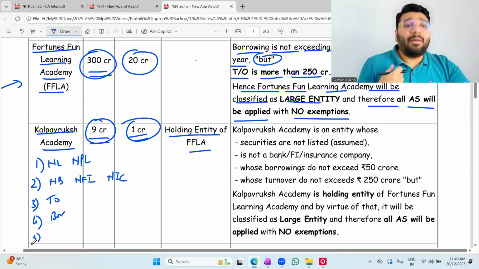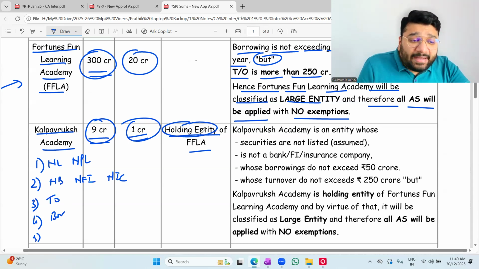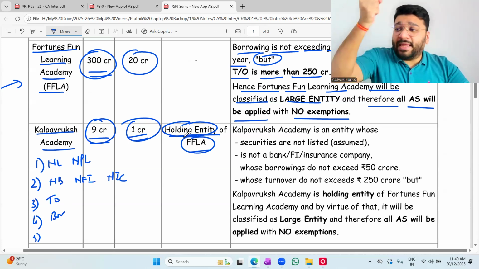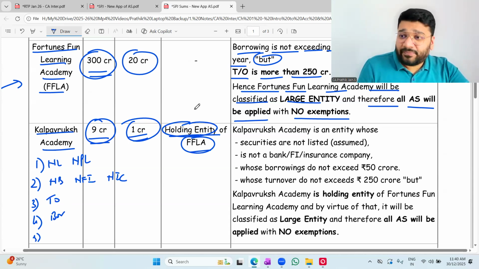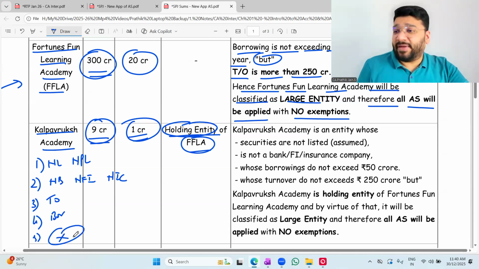Fifth one. Ask me, am I the holding or the subsidiary of any other entity? Yes or no? Yes. Kalpavriksha is the holding entity of FFLA. So what? I'm only holding; they are not holding me. So MSME? Oh no, oh my God. The last condition is not satisfied.